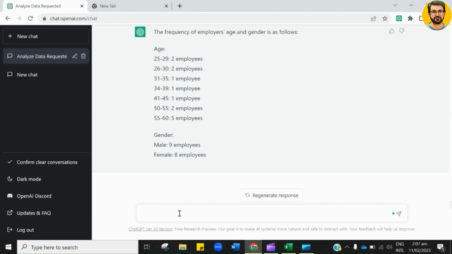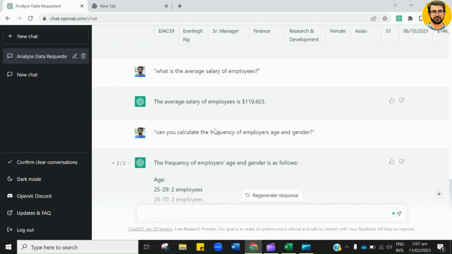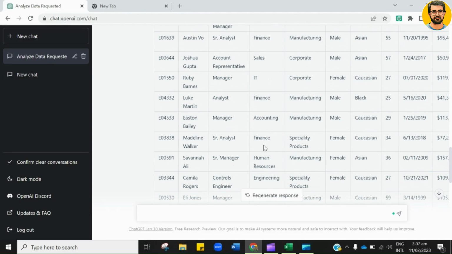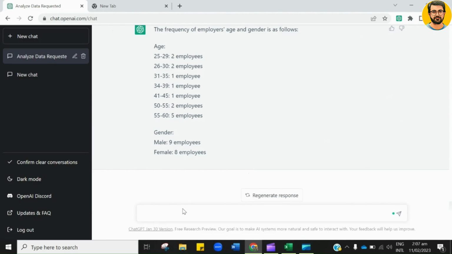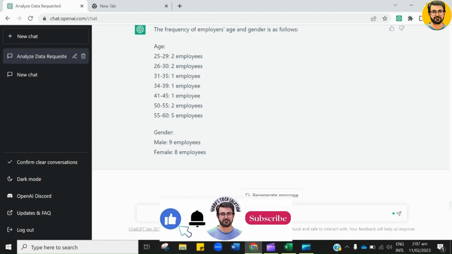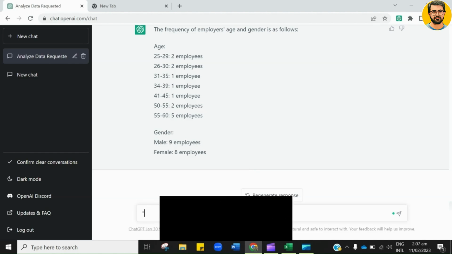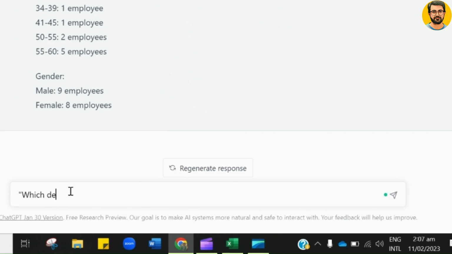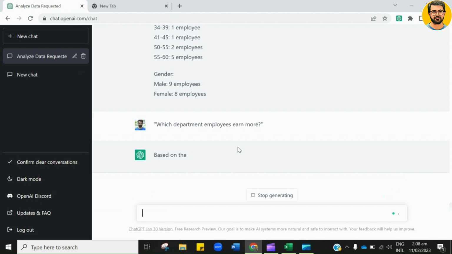As you can see from the table, various departments have been mentioned, for instance, IT, sales, finance, and many more. Now I just want to explore which department employee's salary is higher. So, I will type, which department employees earn more? And then I will click enter. This free AI will extract information from the data.